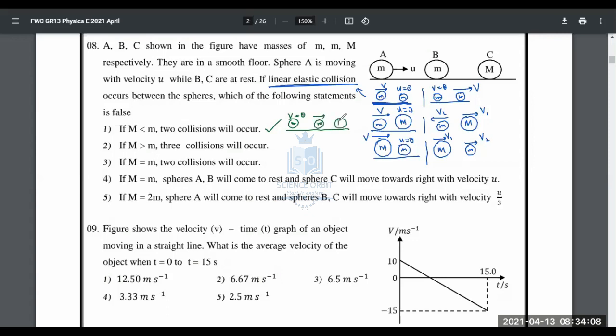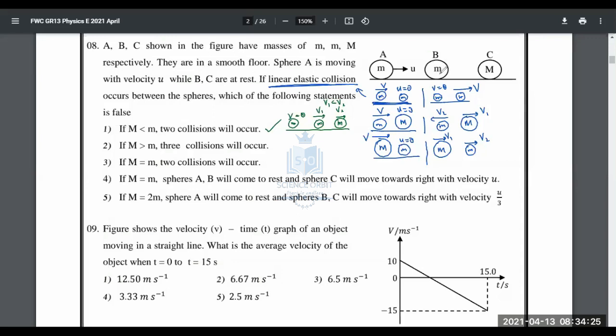C will also be moving like this. But V2 will be larger than V1, so they will never meet again. What about this one? If capital M is bigger than simple M, collision number one, collision number two. Two collisions are definitely going to happen.